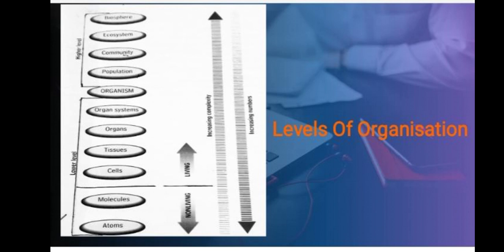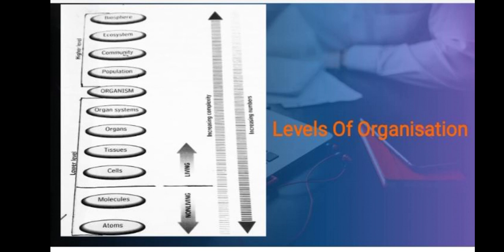Above the organism, the levels which you can see here in this diagram represent the higher levels. While moving in upward direction from atom towards the biosphere, complexity increases.